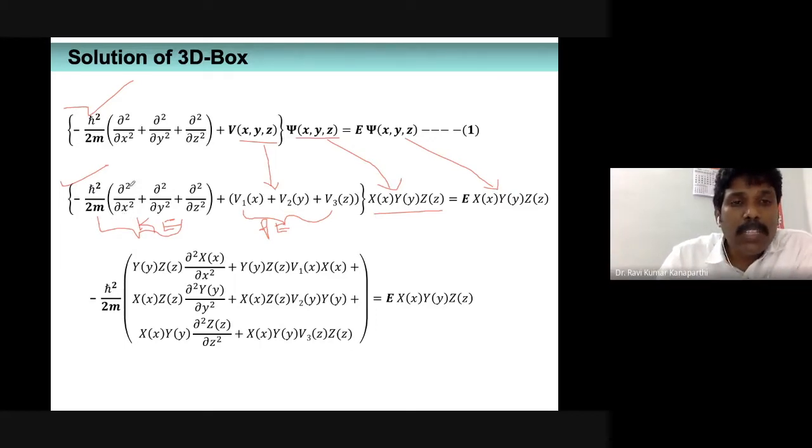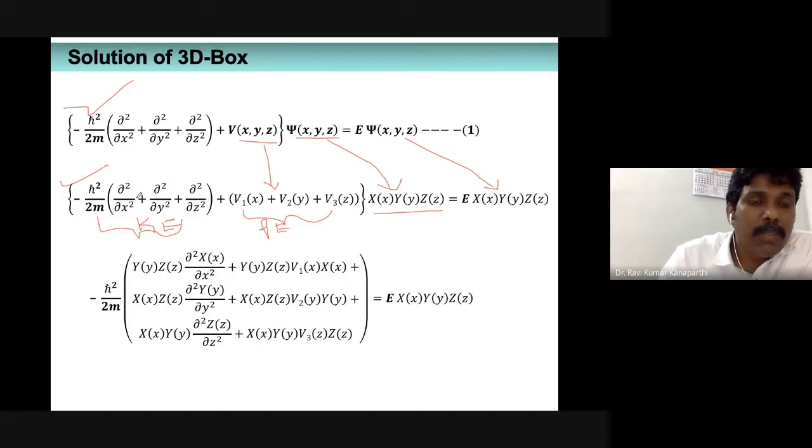For example, you can just look here, that here you have dou square upon dou x square. What is outside the bracket? Outside the bracket is the wave function. So this wave function straight away comes and sits over, and basically it will operate on the right hand direction, right?